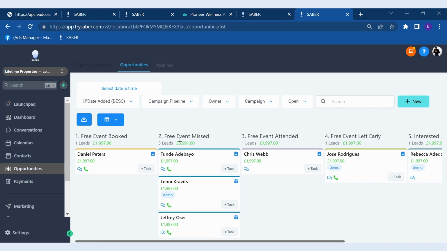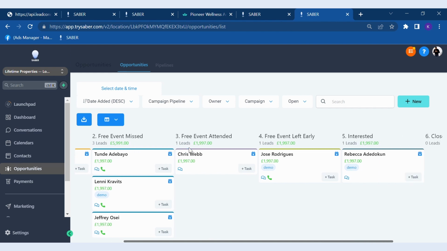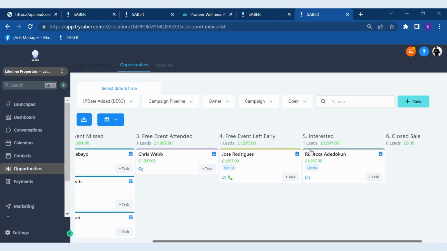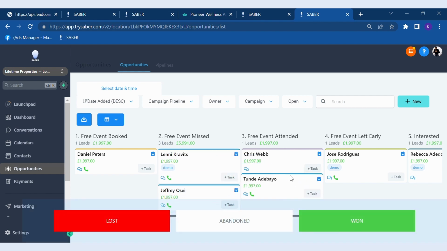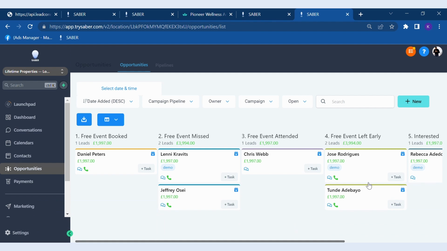We can also allow you to keep track of your customer's journey. So this is an example that we have used. This data is dummy data, by the way, but was used for an event. So free event booked, free event missed, free event attended, free event left early, interested, close sale. You can do this for your customers when they've paid. You can do this before they've paid. Some people call these pipelines, some people call these opportunities, but this is all about monitoring the journey. So what happens is you can create some automations to say, Tunde has attended, and then it will move Tunde to attended, and then Tunde left early, or move Tunde to left early. So this is a feature you can actually use to kind of monitor and track the journey of your clients.